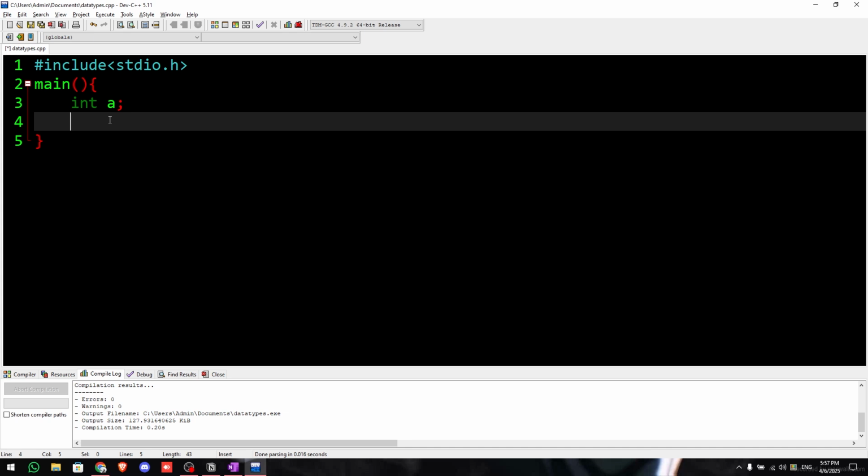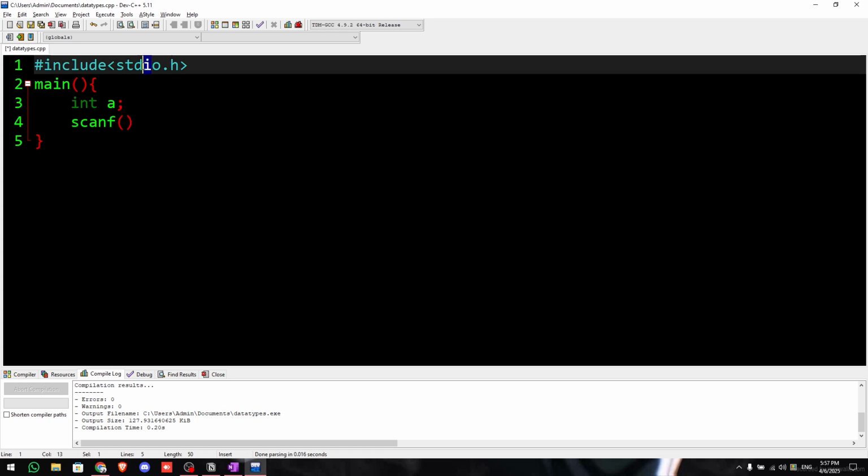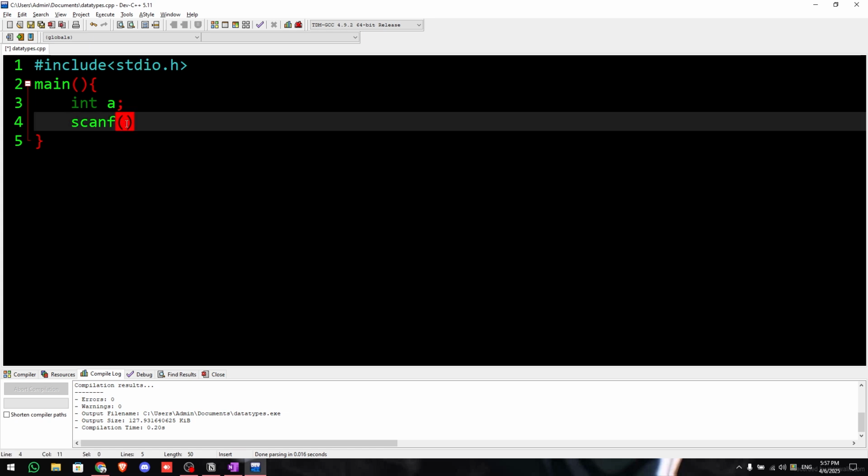For input in C, we use something called scanf. Similar to printf, we have to use %d comma A, but this won't work. A only works to print, but when you want to input data, there is one symbol called ampersand. In C, we call it address. So here, this reads as address of A. Now what is this? Why do I have to do this?